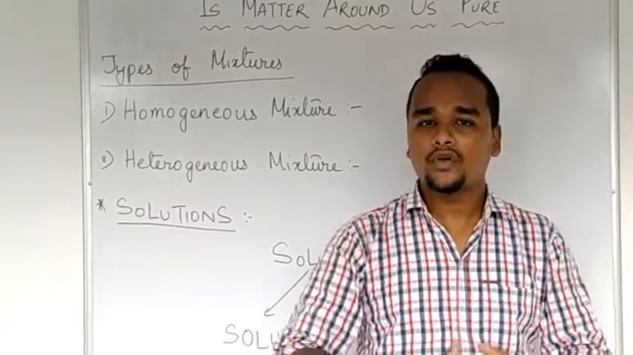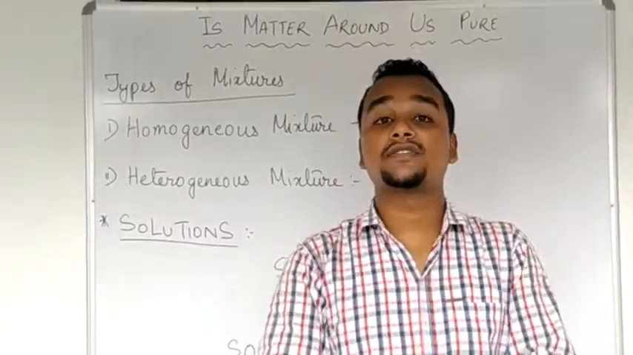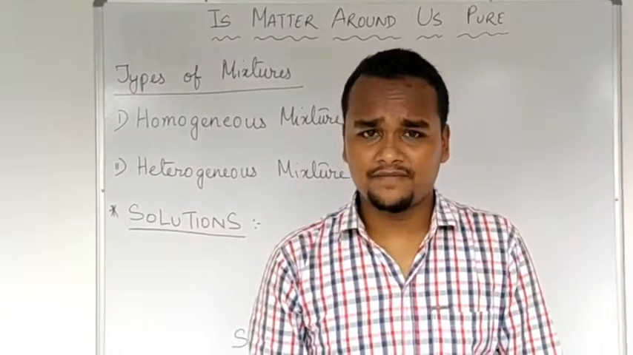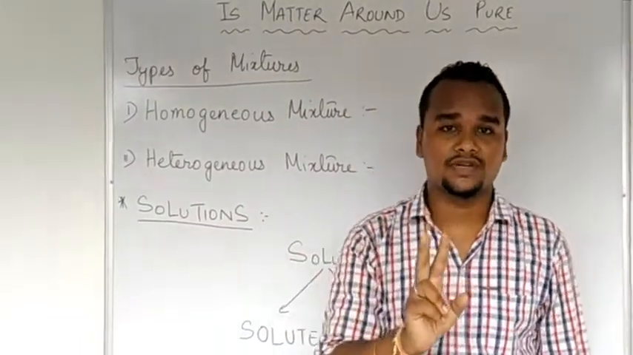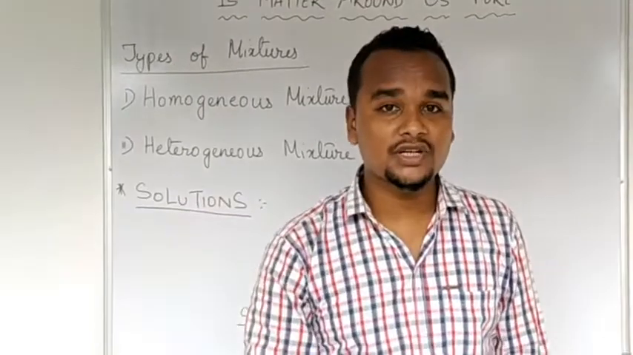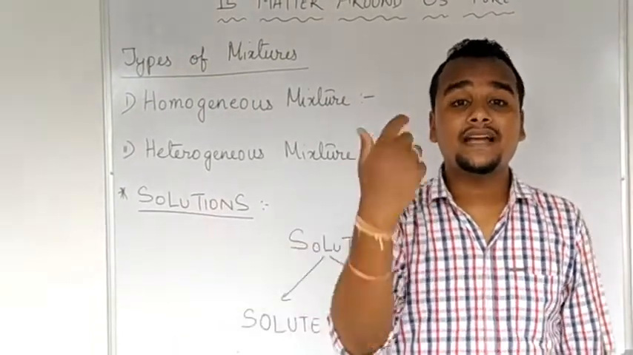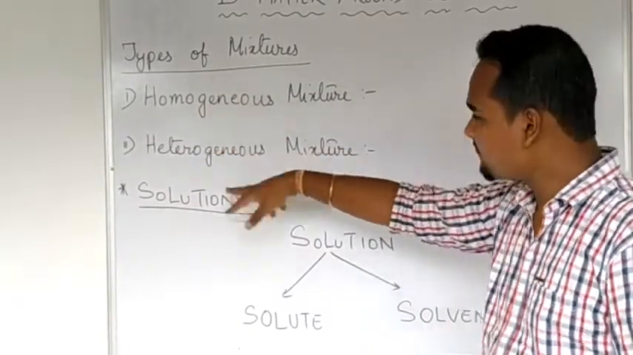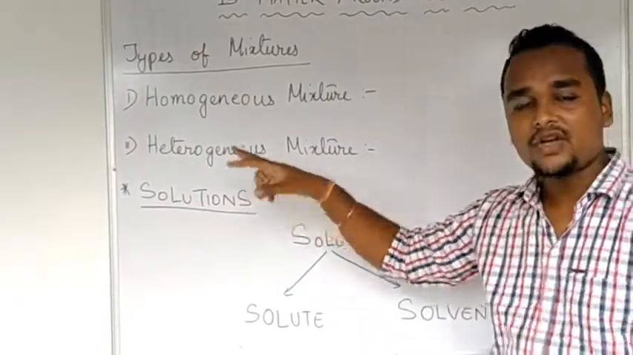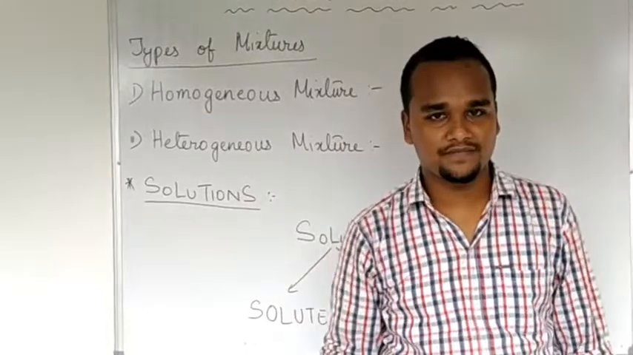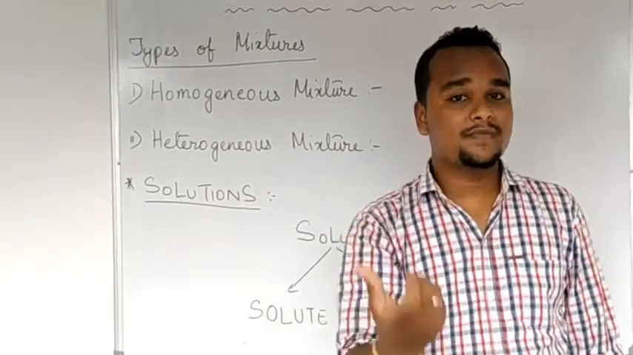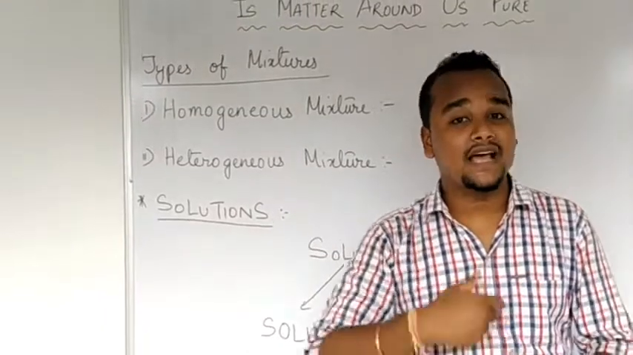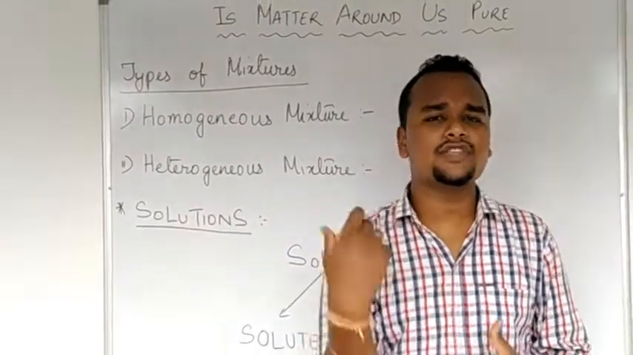So today we are going to continue our discussion on mixtures only. Mixtures are of two categories. The first one is homogeneous mixture and the next one is heterogeneous mixture. Okay? Types of mixture: homogeneous mixture and heterogeneous mixture. So what is a homogeneous mixture? I have already discussed this before, but let us do a quick revision of homogeneous and heterogeneous mixtures once again.